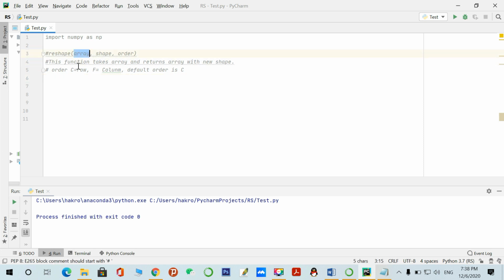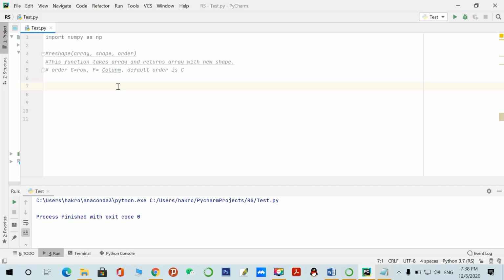The first argument is the array on which you want to perform the reshape function, the second argument is the shape you want, and the third argument is order. If you give C, this function will perform the reshape row wise. If you give F, it will perform column wise.